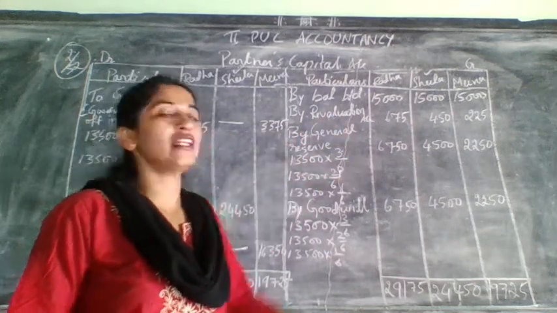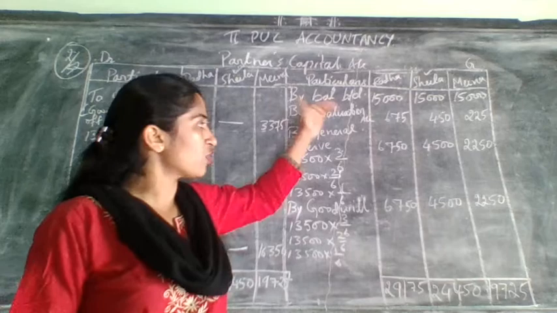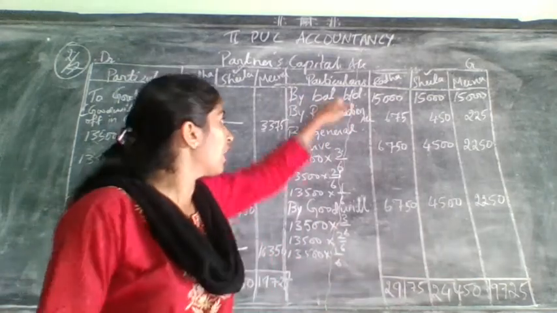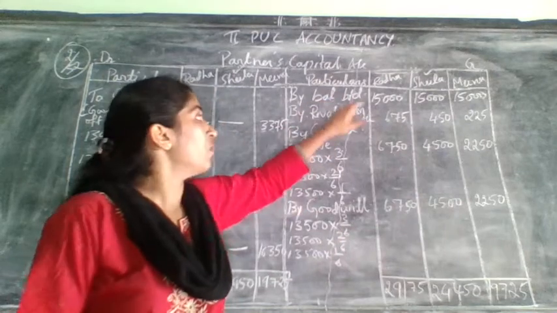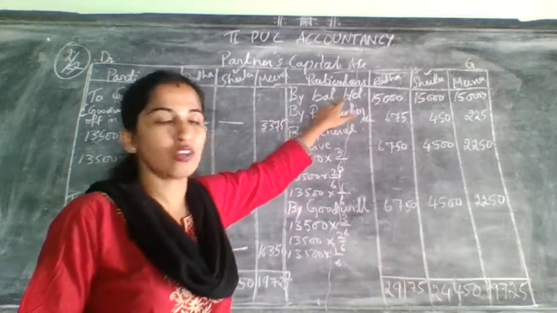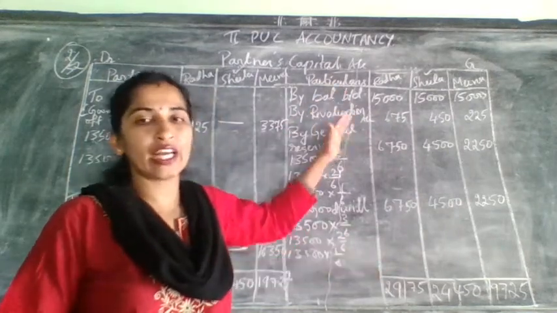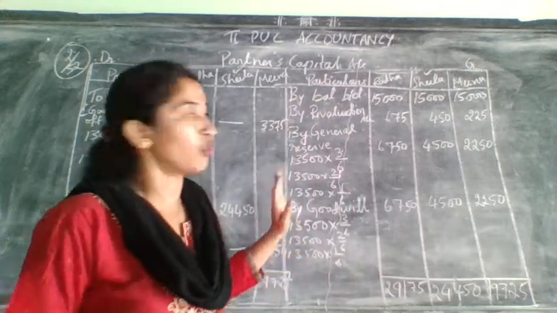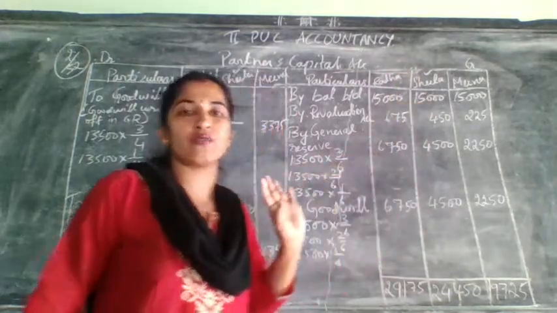After that again general reserve. So next you go for general reserve. This general reserve will be on the liability side. Along with this, you can also do goodwill. When you are writing balance brought down only, there is no fixed format. You can write goodwill first, general reserve next. That you can do. Only balance brought down should be the first one. Okay.